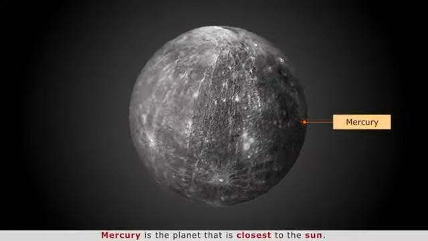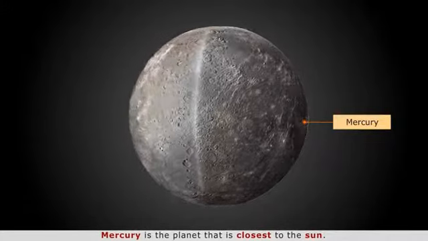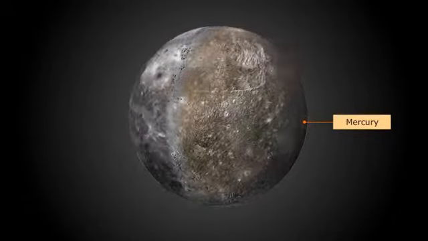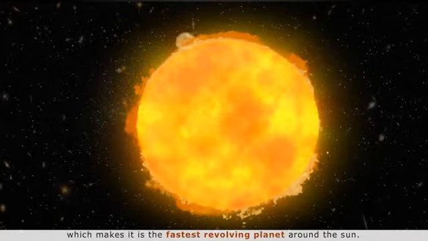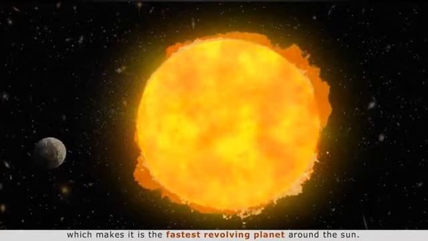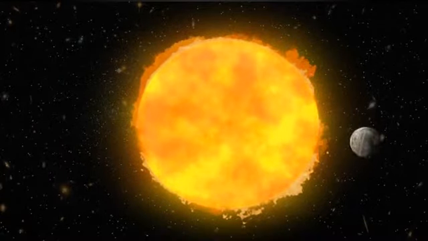Mercury. Mercury is the planet that is closest to the Sun. It does not have a moon. It takes 88 days to revolve around the Sun, which makes it the fastest revolving planet around the Sun.